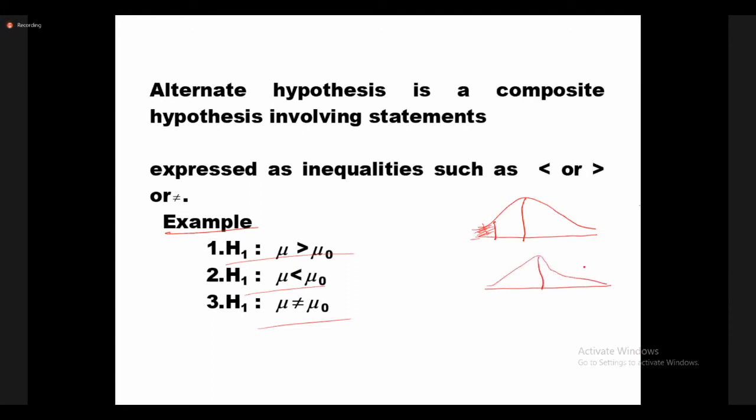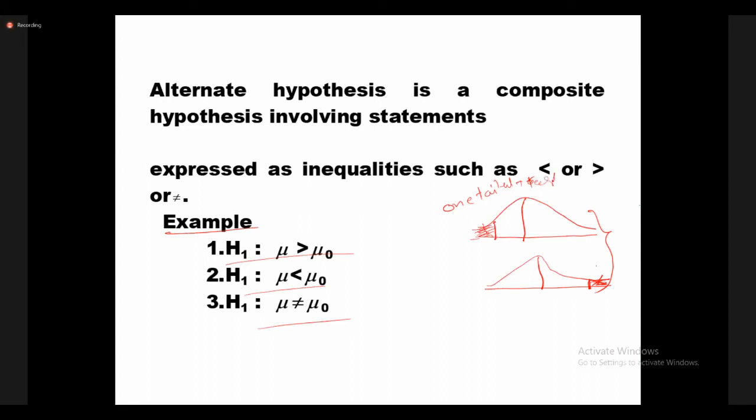Just a minute. This is the rejection area, either this one or this one. In these two cases, it is called a one-tailed test. See here, this is the tail. One-tailed test.